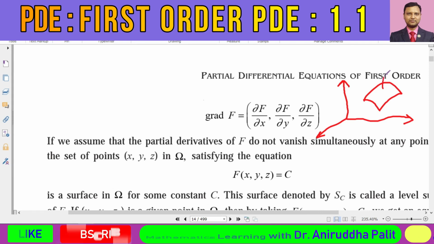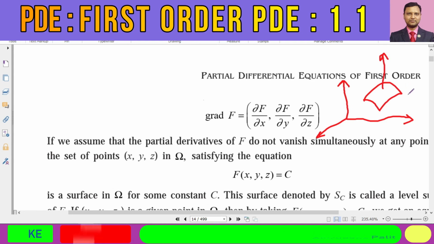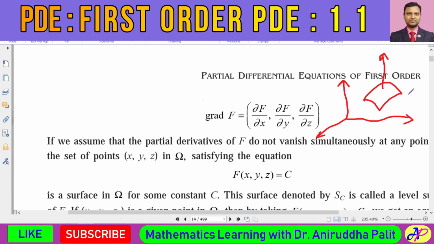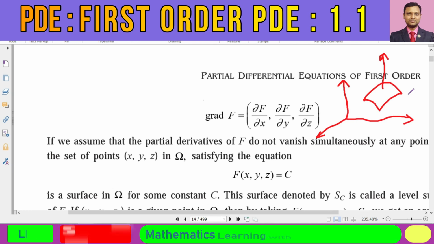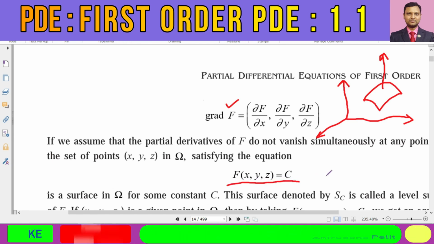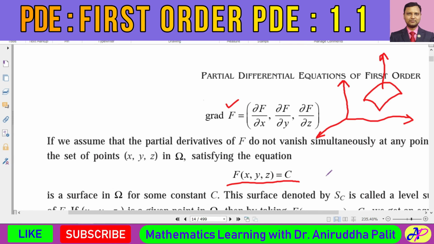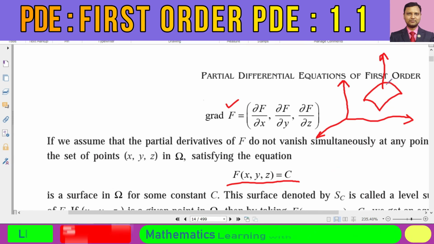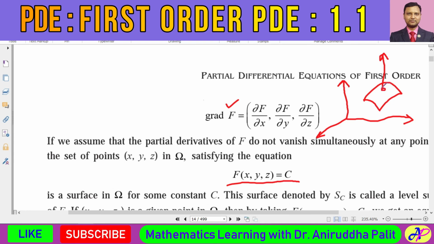Grad of f gives us a vector. And what is this vector? This is the vector along the normal to the surface at a particular point on that surface. Grad of f always represents a vector which is normal to this kind of surface f of x, y, z is equal to c. Grad f is a vector which is normal to the surface at the point under consideration. That is the geometric interpretation of grad f.